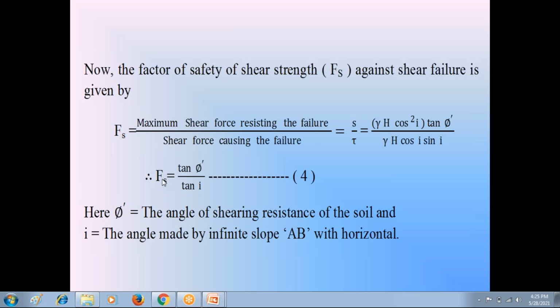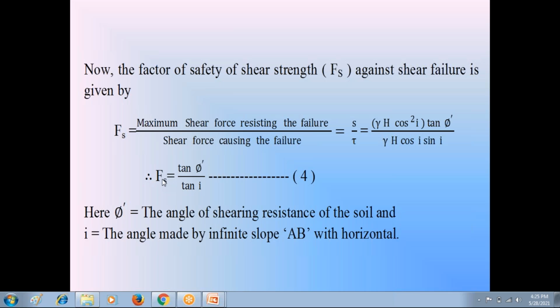I is the angle made by the side slope with the horizontal. In surveying, we have an instrument called clinometer. By using that clinometer, you can find out the soil slopes on the sloping side of a hill. To find out those long inclined slopes in surveying, we use that instrument called clinometer.